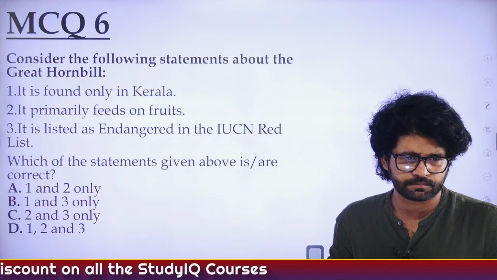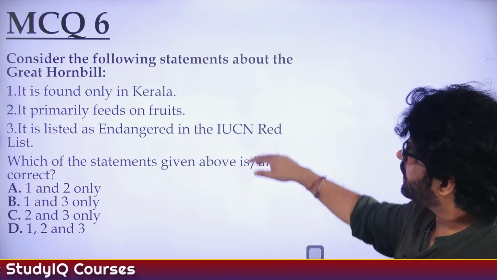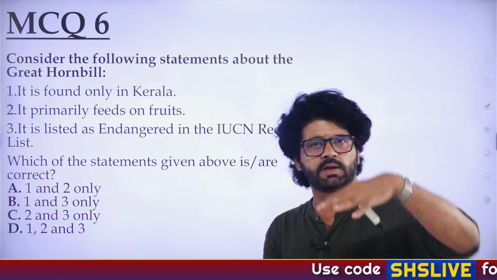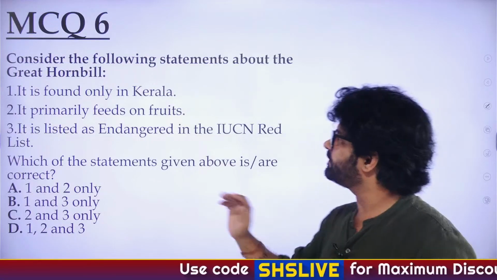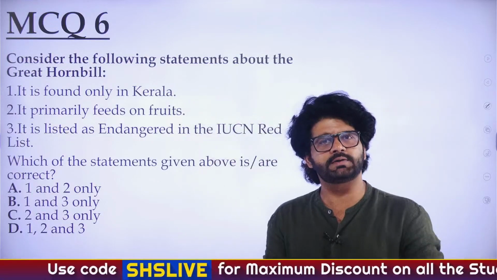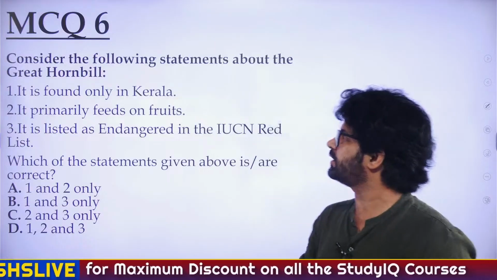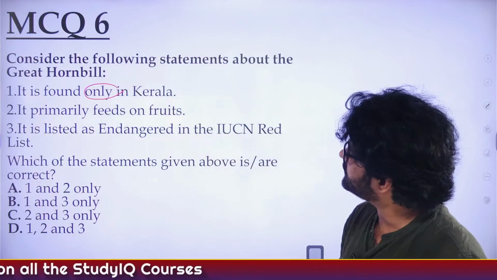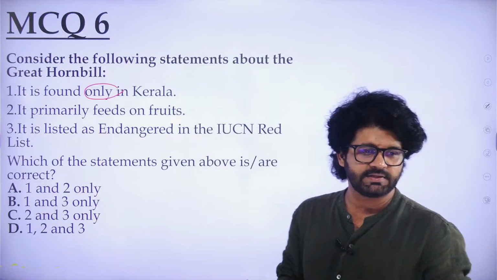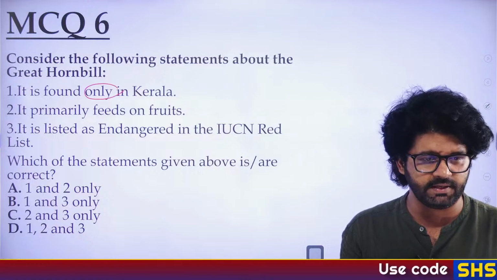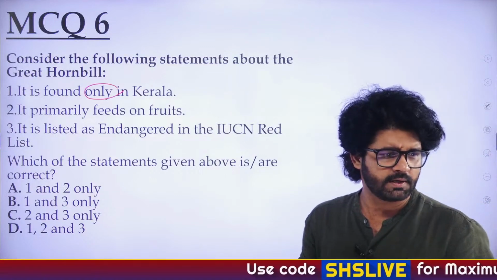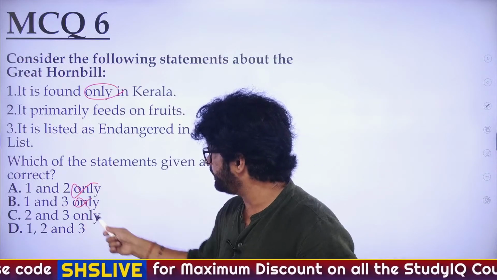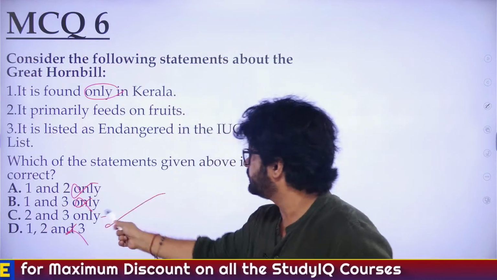Is it found only in Kerala? Then why are we celebrating the Hornbill Festival in Nagaland? It is found in the Western Ghats, Northeast India, Southeast Asia, not only in Kerala. So the first is wrong. If your first is wrong, then you get the answer, that is C, 2 and 3 only. Why did so many people say D? So C is the answer. First is wrong, so eliminate A, B and D. You're left with C.